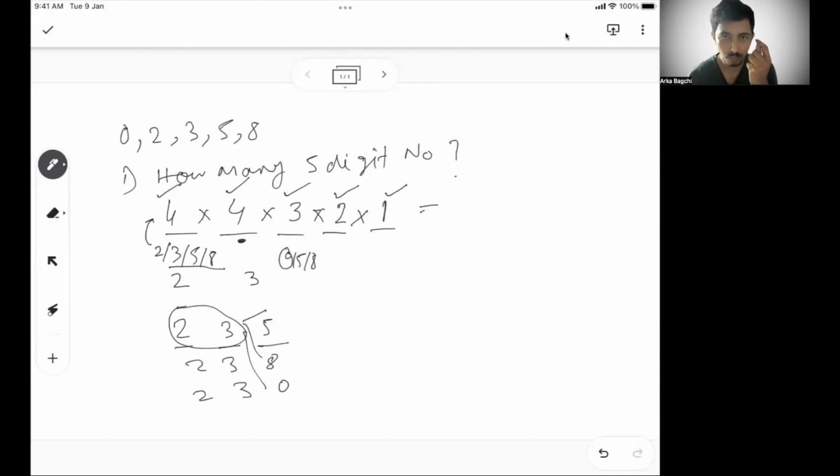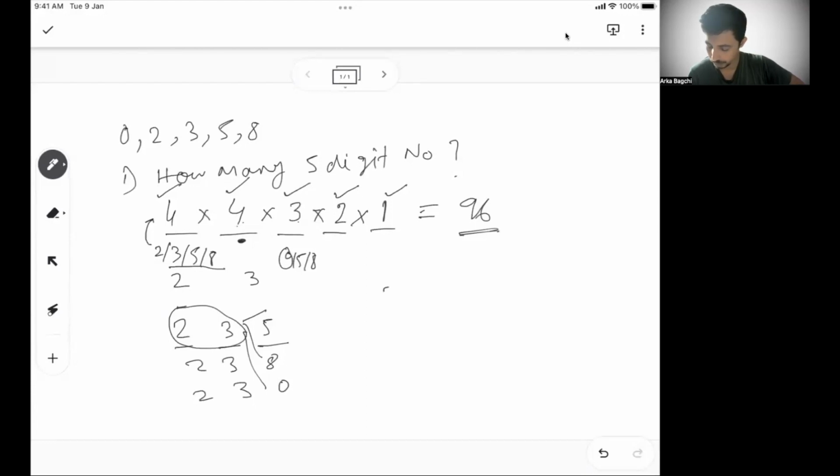So if you are picking any one item for the first place, you can pick the second item in 4 ways. For each of the 4 ways, you can choose the third item in 3 ways. For each of the choices in the third place, you will be able to choose the fourth place in 2 ways. So this is a multiplication. For each of the choices, there are other choices. That's why it's a multiplication. So the number is 4 4s are 16, 48, 96 ways. So there are 96 ways you can create a 5-digit number.